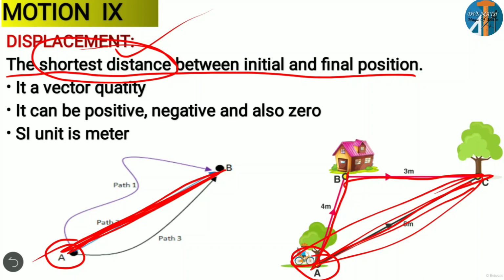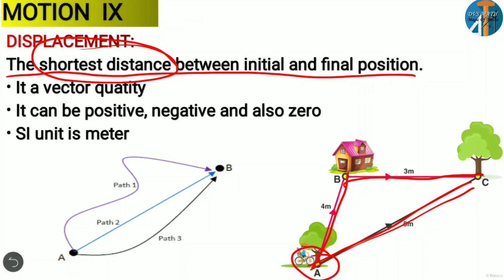Okay. And it is a vector quantity. Why is it a vector quantity? For example, here you have three paths, right? And here particularly you have to talk about the shortest distance. For that shortest distance you have to mention the direction, whether you have to go left or right, or if you go north, or you have to go east, like that. Particularly you have to mention the direction. So it is a vector quantity.